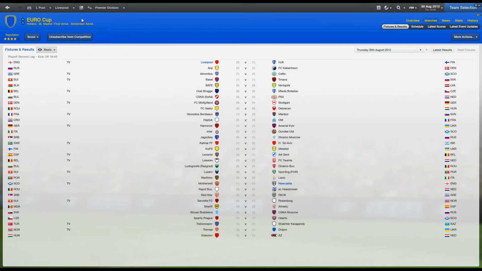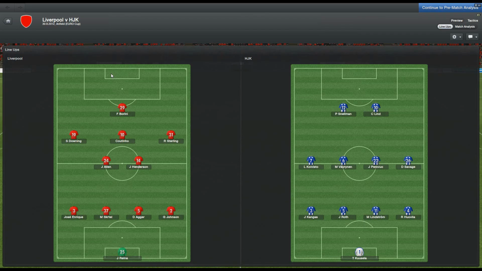And so we move to the evening, where Liverpool and Newcastle play the second legs of their Europa League playoff. Both teams won 3-1 in the first leg. Newcastle away tonight, and Liverpool are at home. Liverpool make 4 changes from the team that won away against Reading at the weekend. Agger returns from injury. Borini comes in for the suspended Sturridge. Sterling replaces the injured Gerrard, and Henderson comes in for the tired Lucas.